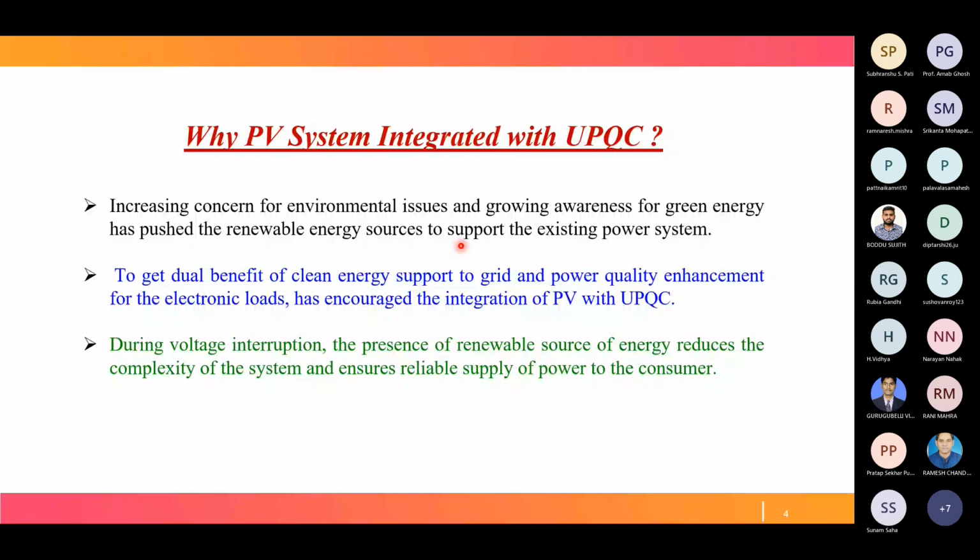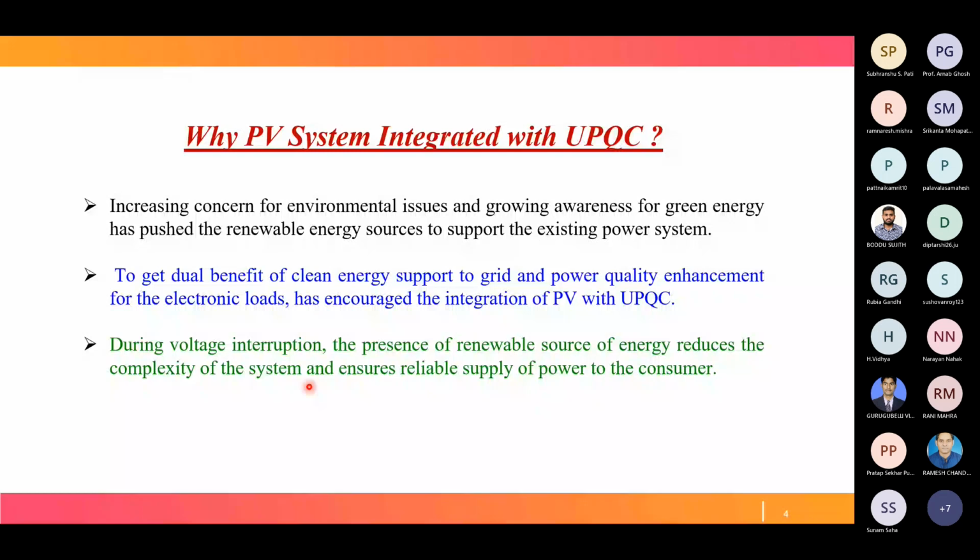During voltage interruption, if renewable energy is present, it reduces the complexity of the system and acts as a backup. In that way, it provides a reliable supply of power to the consumer.